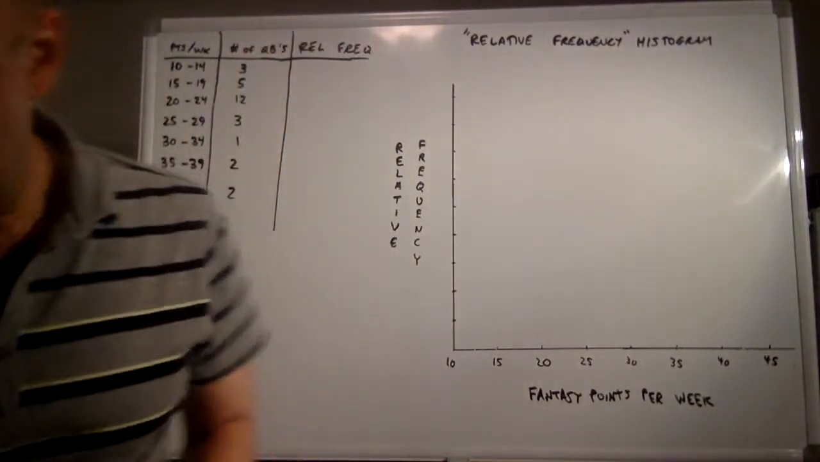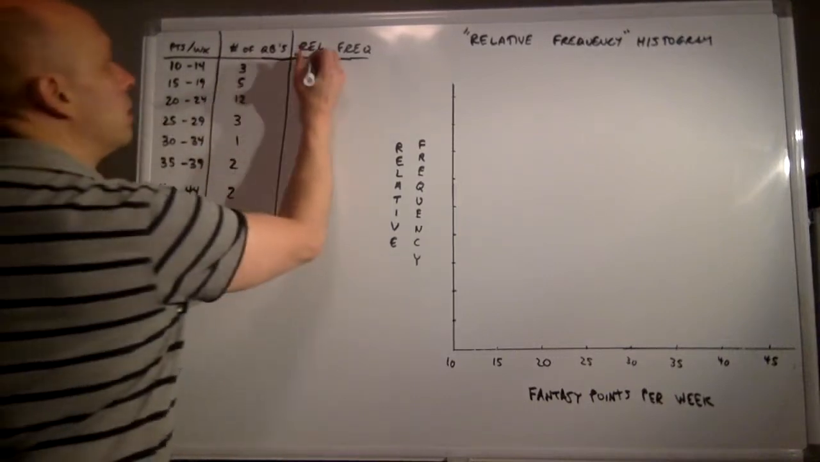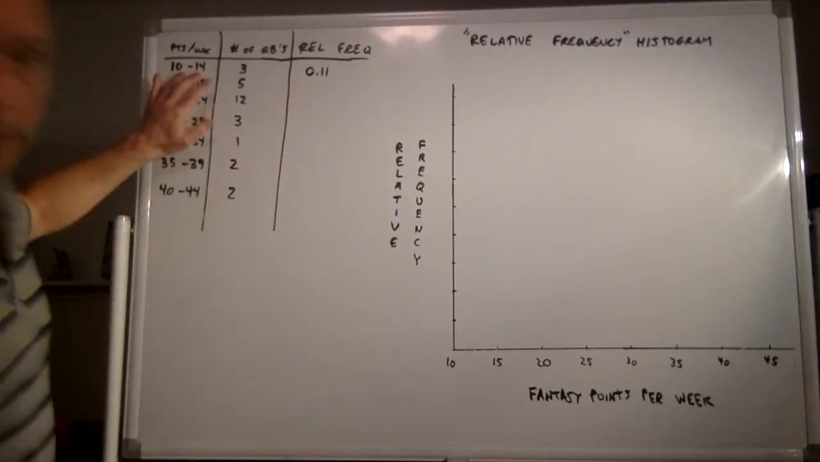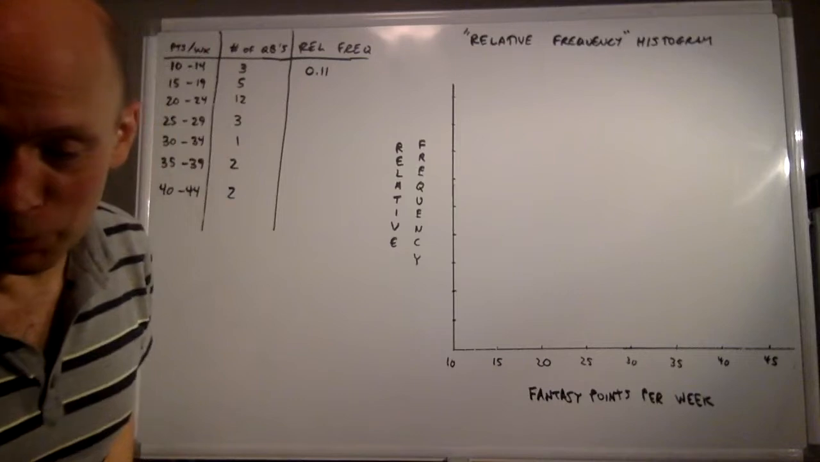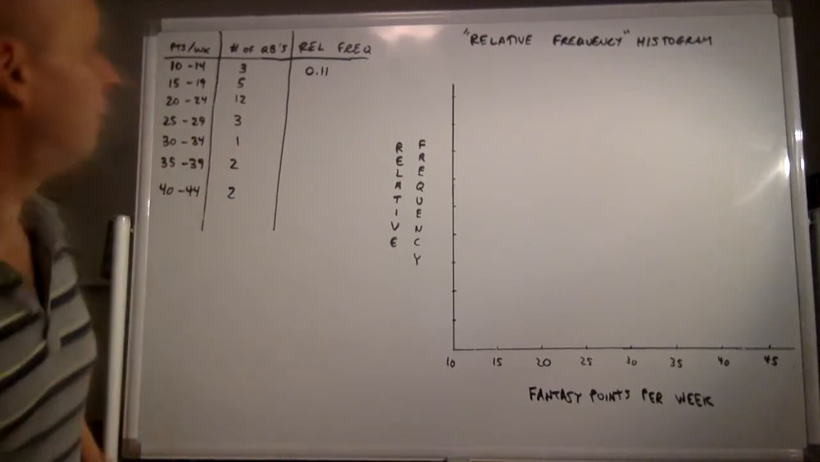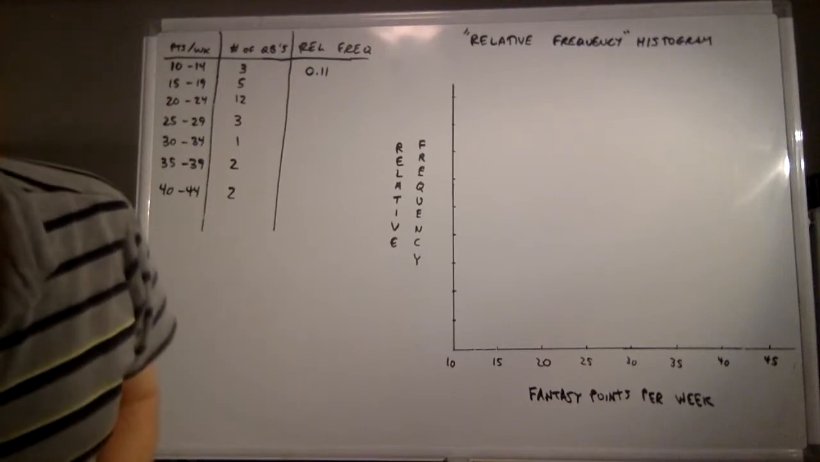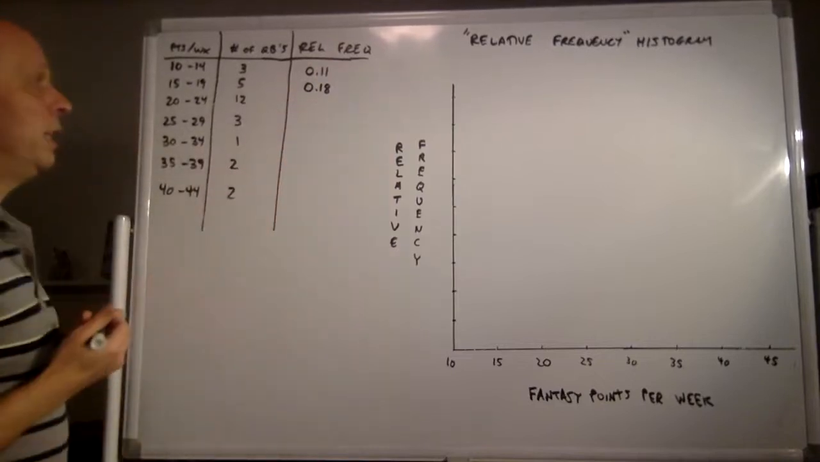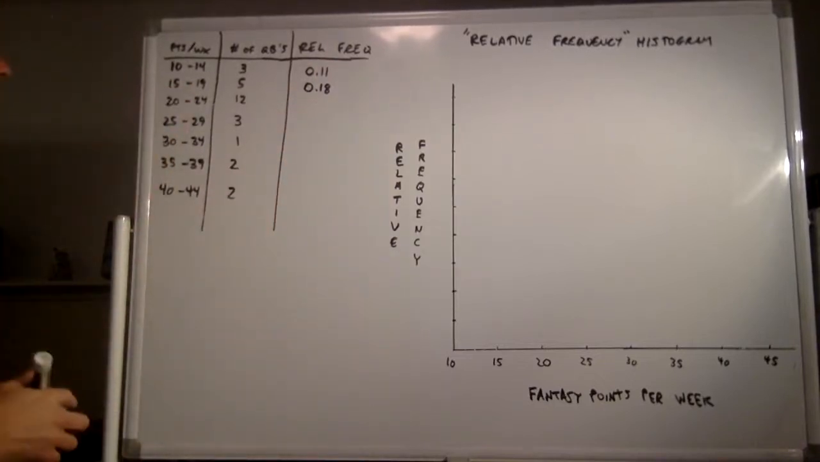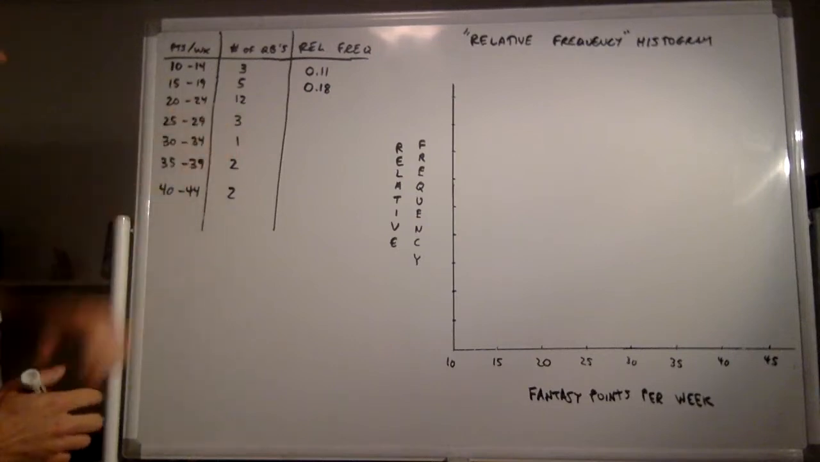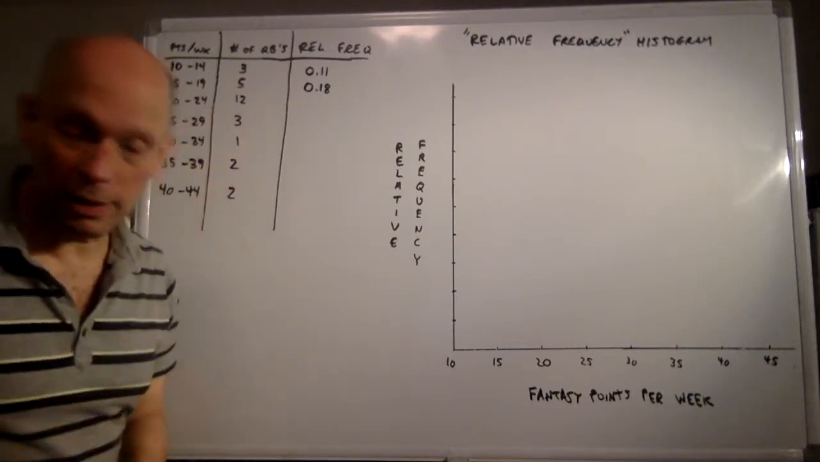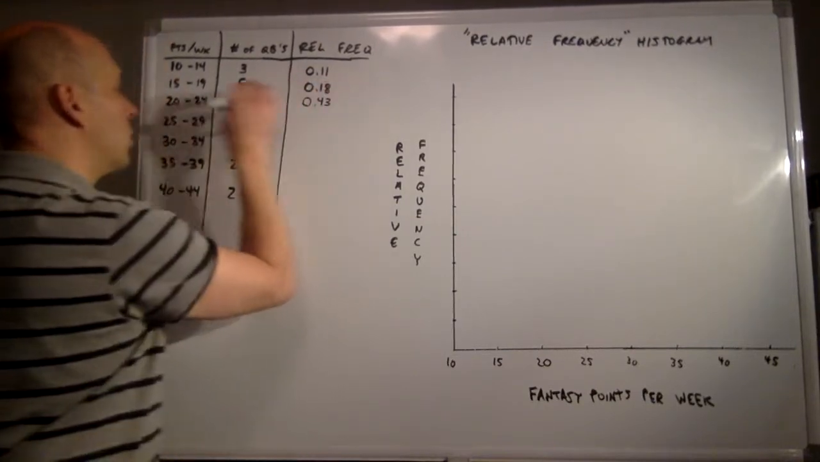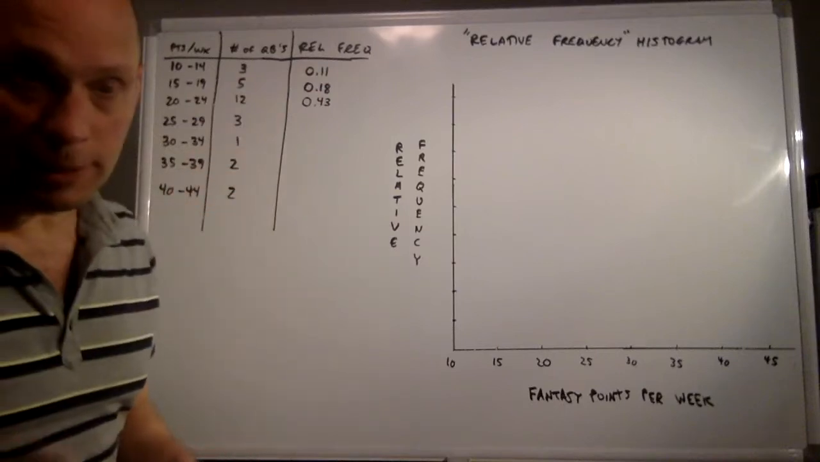So 3 out of 28 turns out to be about 11%. So I'll call that 0.11. So 11% of the quarterbacks are between 10 and 14 fantasy points per week, including those two from the Giants and Jets. And now we have 5 out of 28. If you did 5 out of 28, that's approximately 18%. So that would be a relative frequency of 0.18 or 18%. So 18% of all the quarterbacks are between 15 and 19 points. But there's a whole bunch between 20 and 24. So that's 12 out of 28. 12 out of 28 is about 43%. So 43% of the quarterbacks are somewhere between 20 and 24 fantasy points per week.